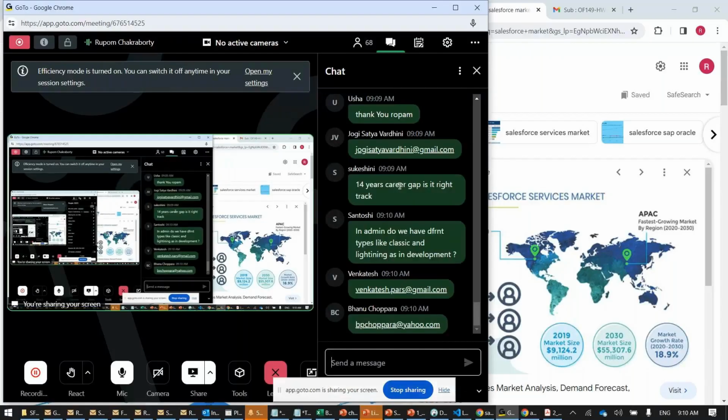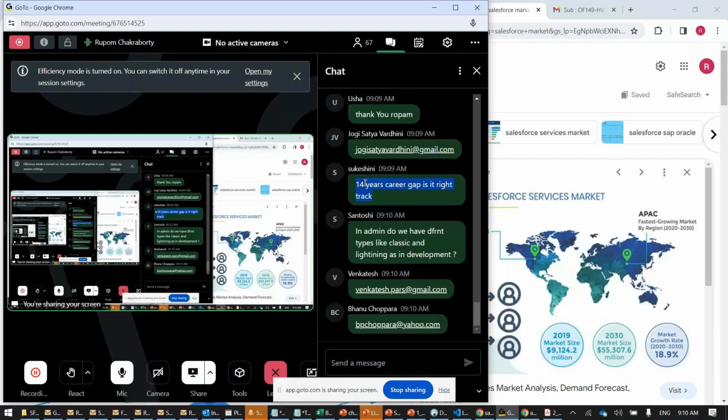With a 14 years gap, you're still on the right track. You can join this course. You can go as a right SME. You can go as a delivery manager. You can go as a subject matter expert. You can go as, I can say, senior managers. Yes, you can. Leads, senior consultant. These are the roles.